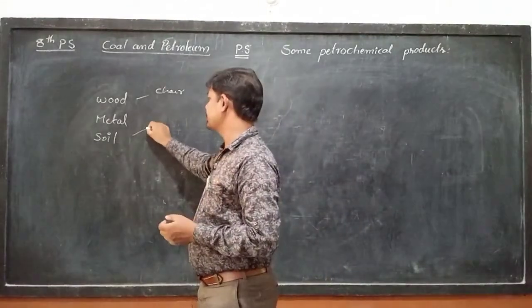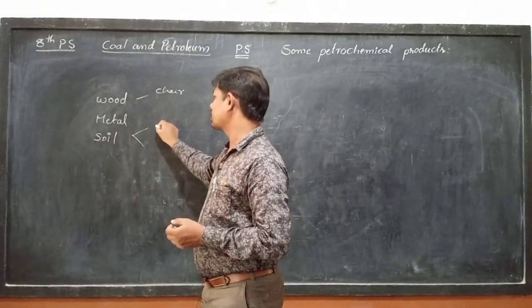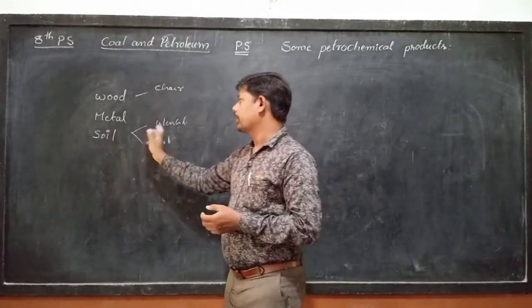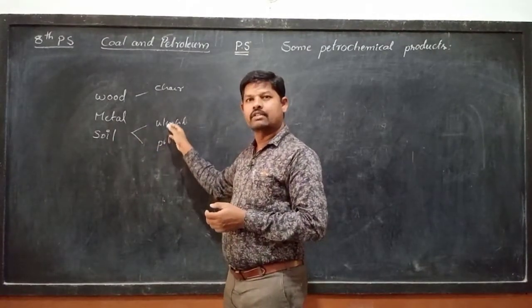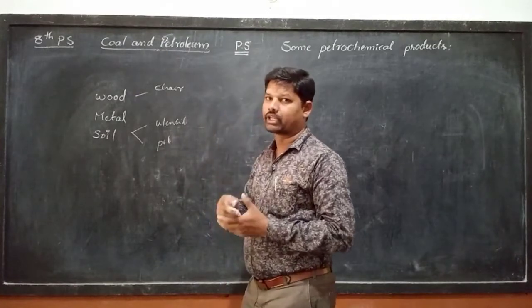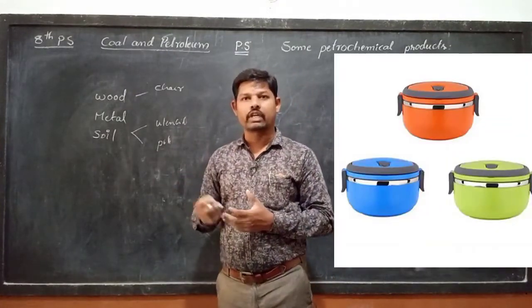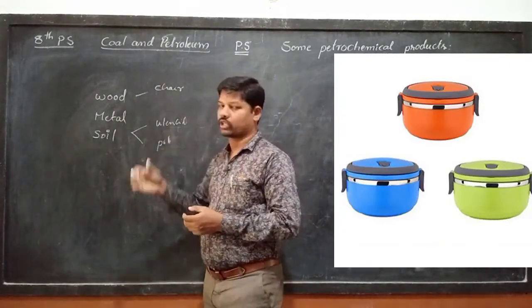In olden days, utensils were prepared from soil, such as soil pots and water pots. These are all replaced by petrochemical products such as melamine. Now we are getting these from petrochemicals.